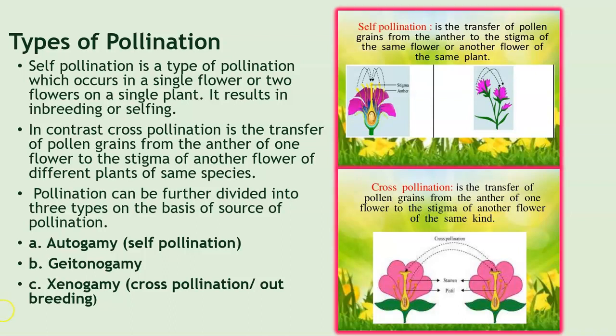Then we have the next type of pollination, that is xenogamy, which is also called cross-pollination or outbreeding.